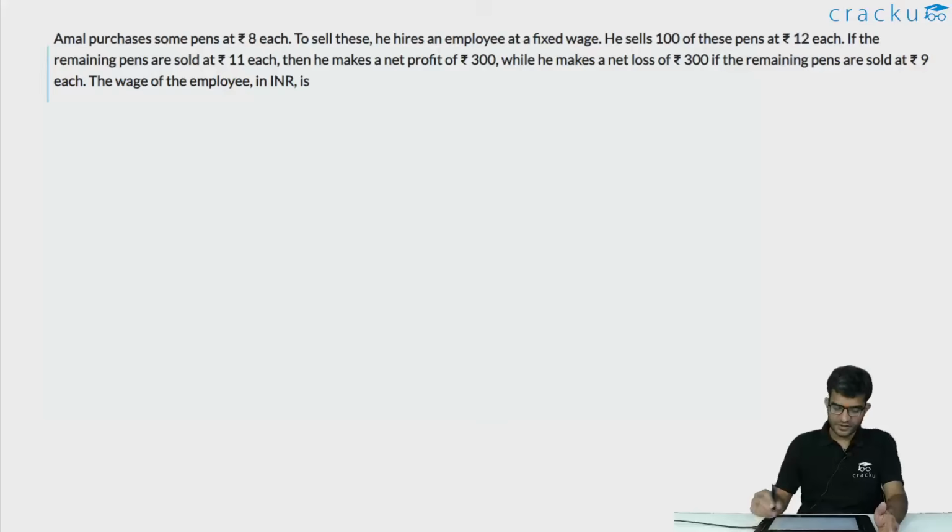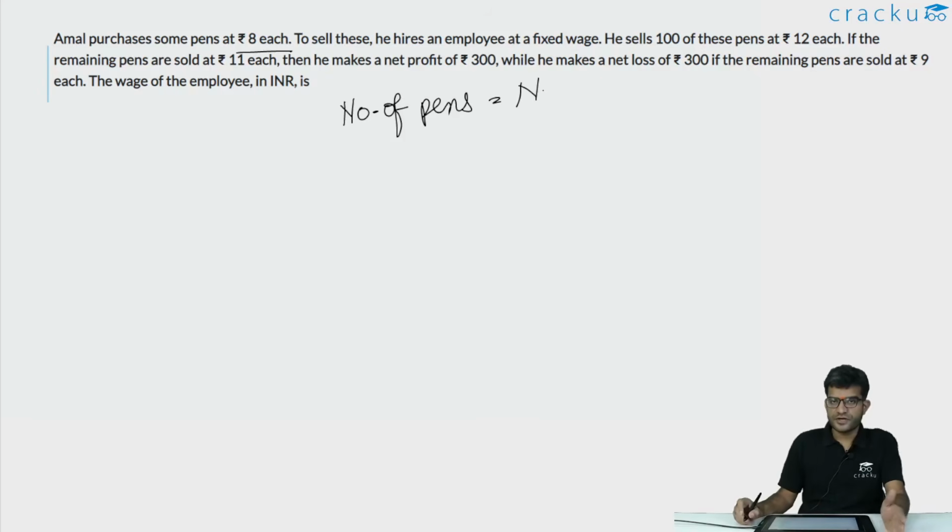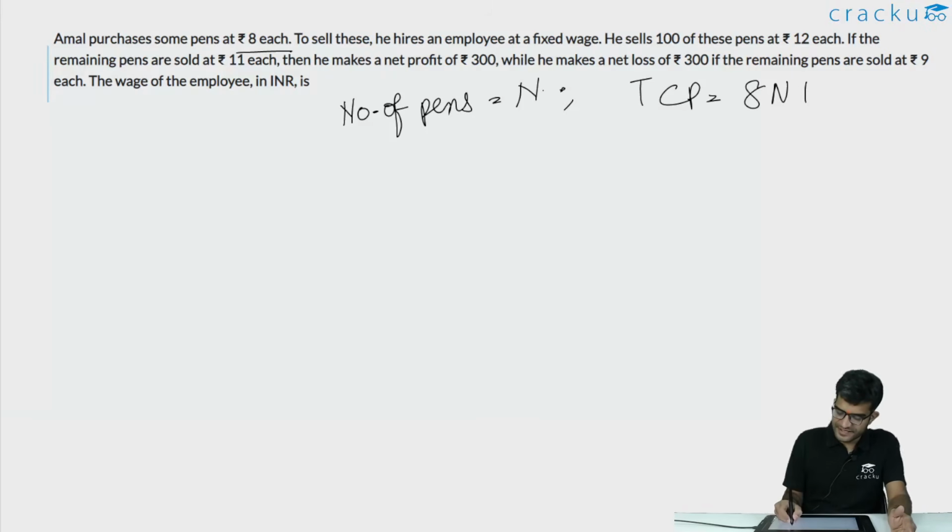In this question, we are told that Amal purchased some pens at rupees 8 and then he has hired an employee at a fixed wage. Let us assume that the number of pens bought is equal to n. So the total cost price or the total expense that Amal has incurred will be equal to 8n plus the wage of the employee, which we assume is equal to f. So this is the total cost price.